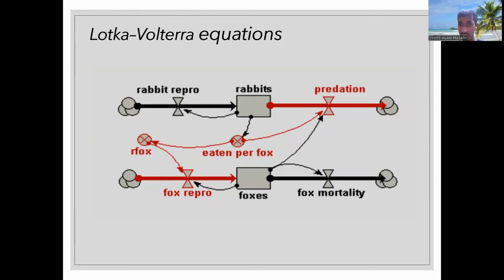Without using any math and just using your intuition, think of this: what would happen if the number of foxes would increase in the area? You may easily think that the number of rabbits will decrease because more and more rabbits will be killed by the foxes. It's easy. Then will all the rabbits be eaten by the foxes and completely disappear? The answer to the question is not easy.